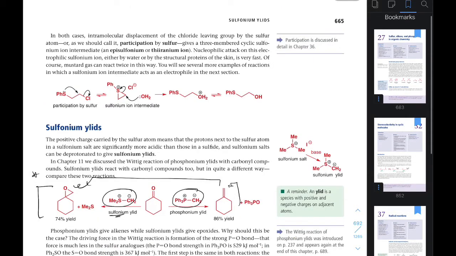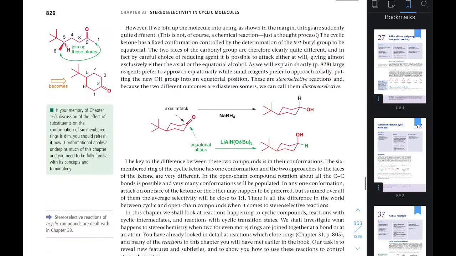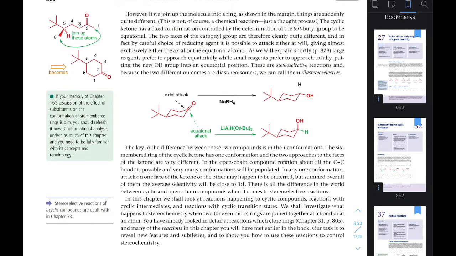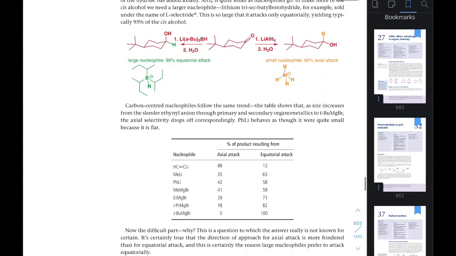Now the second chapter I will recommend is selectivity in cyclic molecules. This is also very important. Now you can see every example is fundamental. In this case, this nucleophile, the H minus, is less bulky than this, therefore the stereoselectivity is generated. This type of question can come for 2 marks in CSIR NET. You have to go through each and every example and make short notes.